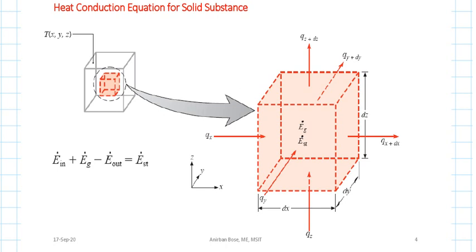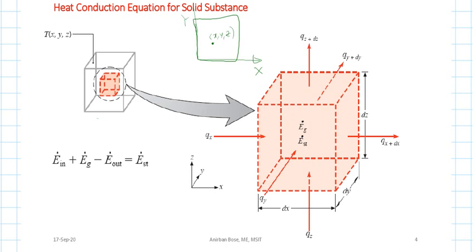First let us derive the whole thing in Cartesian coordinates. As you know, if you consider a large body, and in that large body let us consider a point. What is the coordinate of that point? With respect to this coordinate system, let us consider this is x, this is y, and z is perpendicular to the screen. So this point is x, y, z.